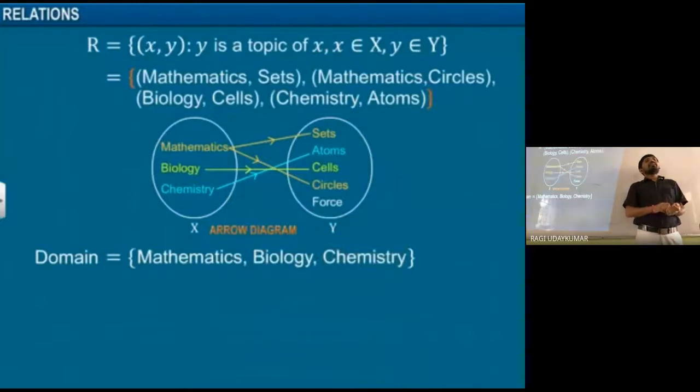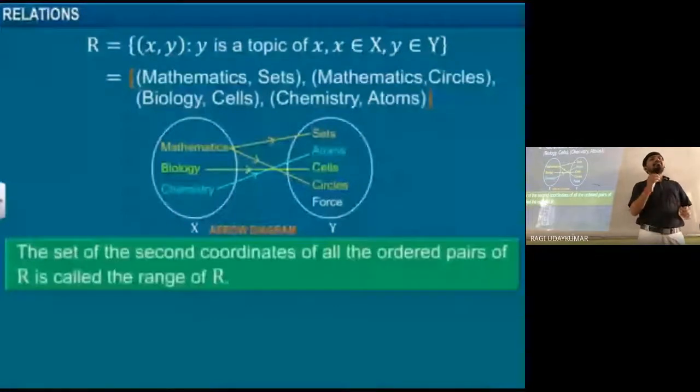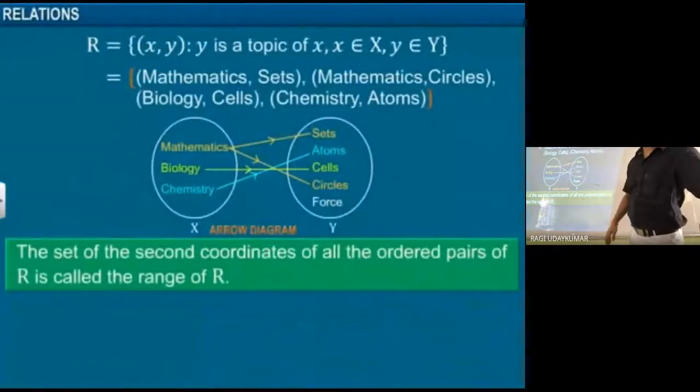The next thing: the set of all the second coordinates of the ordered pairs is called the range of the relation R. So in this situation, what is the range? Can anyone tell?